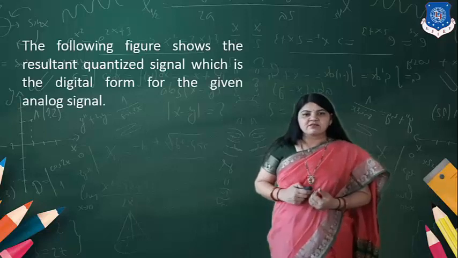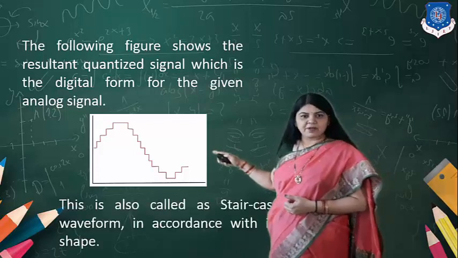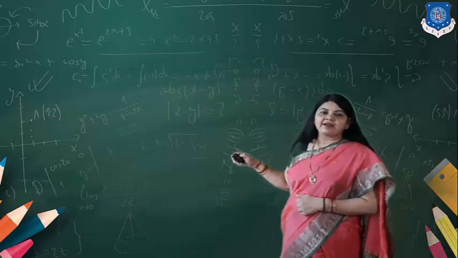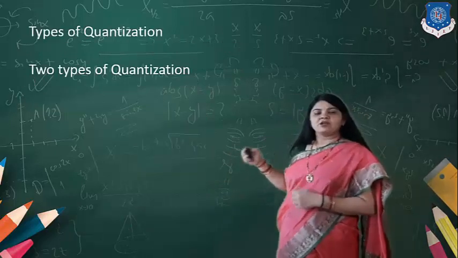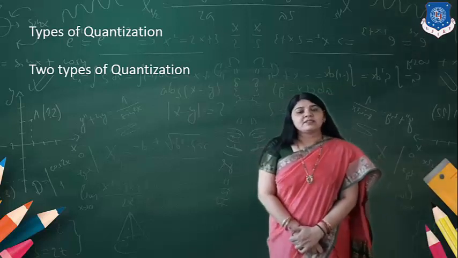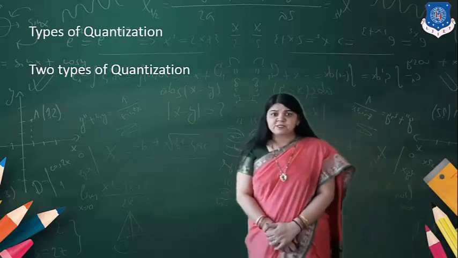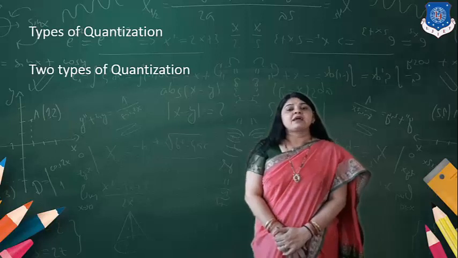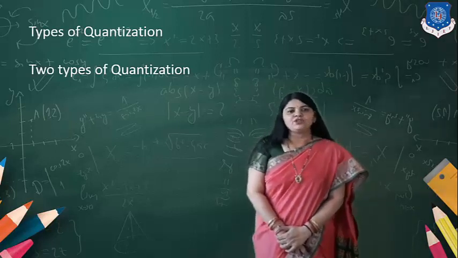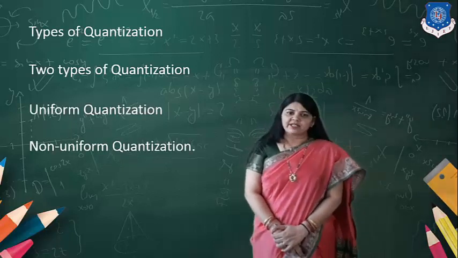Okay, so here in the diagram you can see that this is the sampled output. It's a staircase waveform, and by using it you can find out the value. Now, types of quantization. There are two types of quantization, according to the step sizes and quantization levels that we are introducing. Based on that, the classification of quantization takes place.